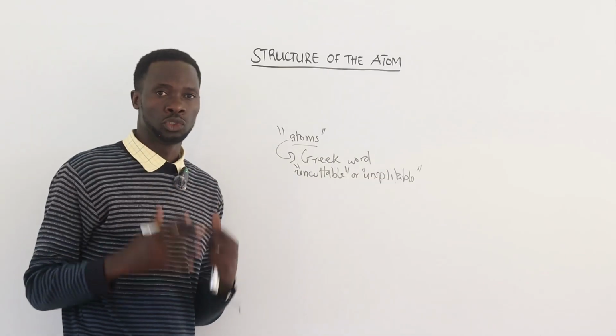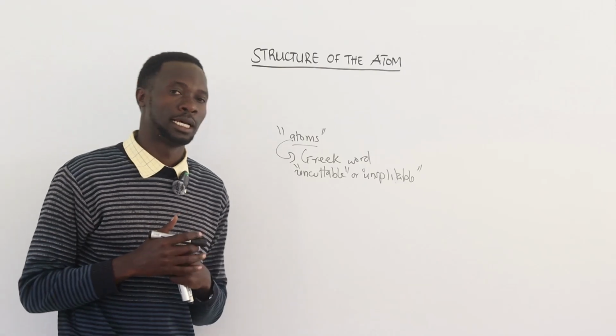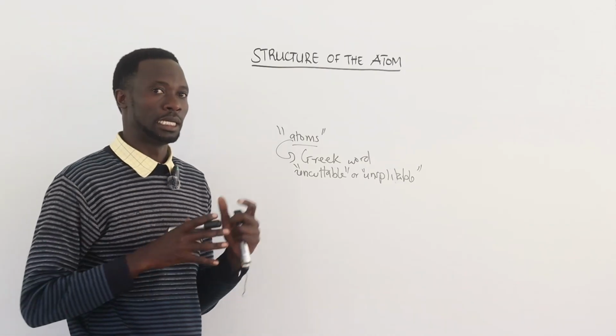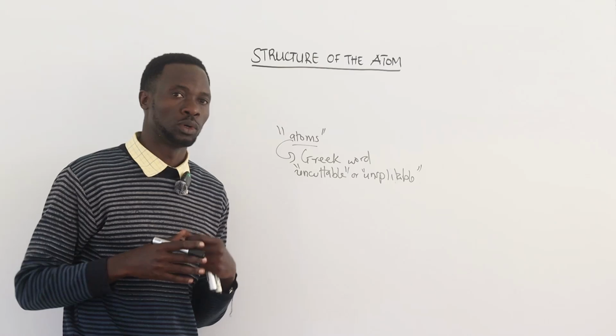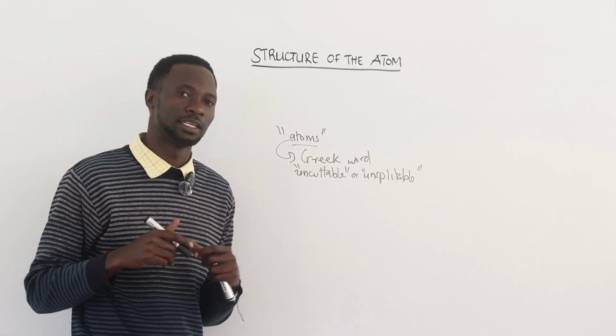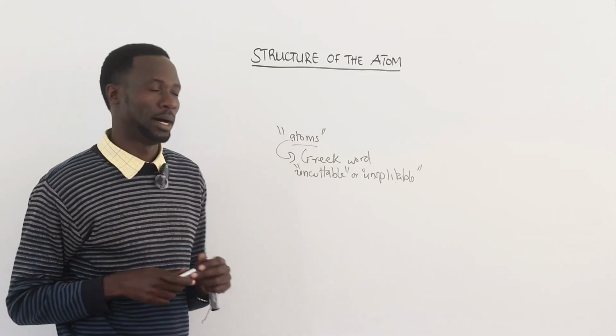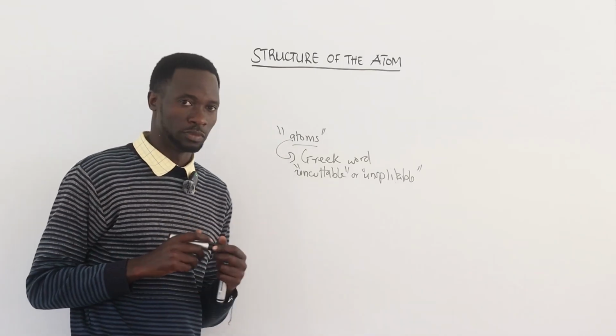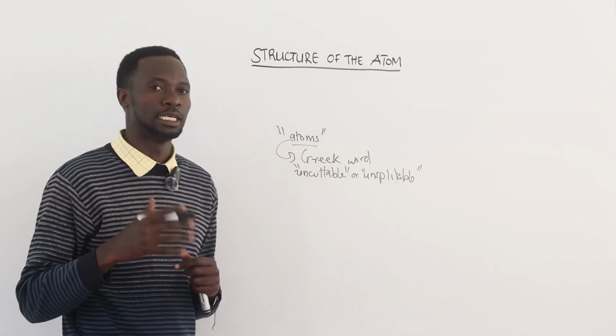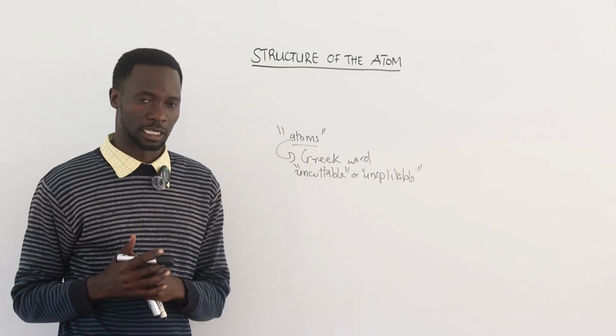Due to low science and technology, Democritus failed to come up with the experimental evidence that explains the concept of atoms. So his idea was not accepted.